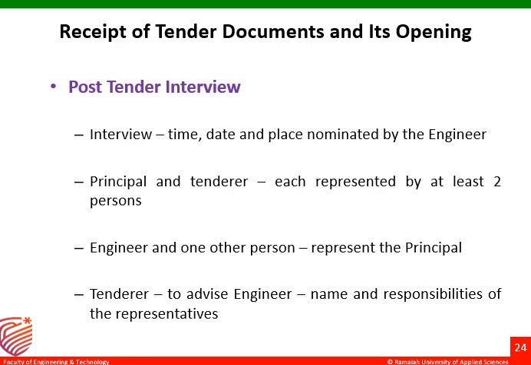So here on the principal side, the engineer and one other person will be representing the principal or owner side. In the same way, on the tenderer side, there should be one engineer. Usually if it is an engineer, it will be a better way to talk on behalf of the contractor. So here the names and responsibilities of the representatives have to be told to the engineer.